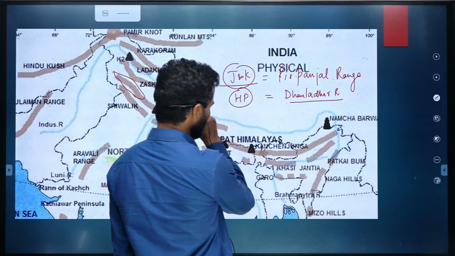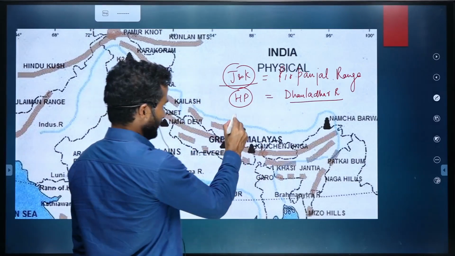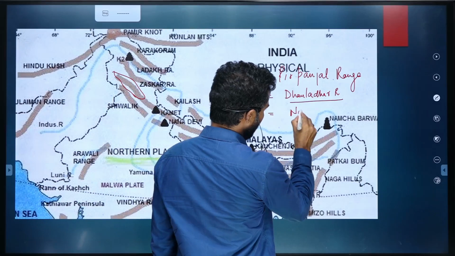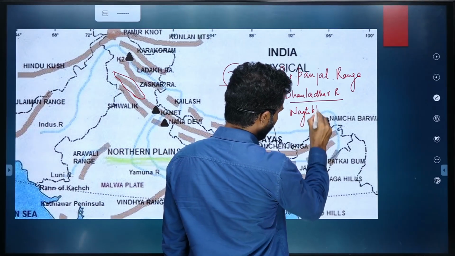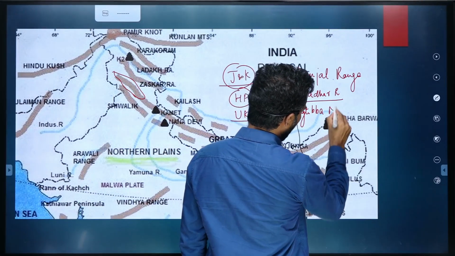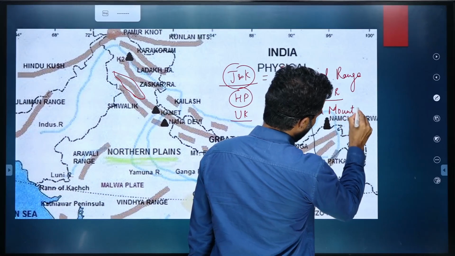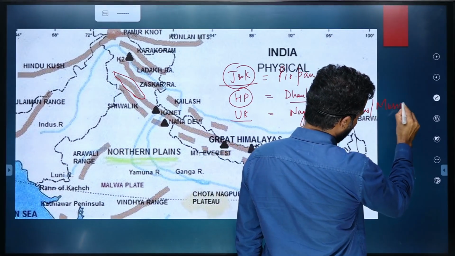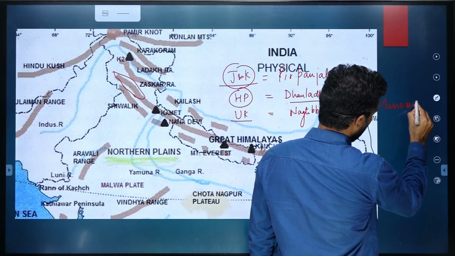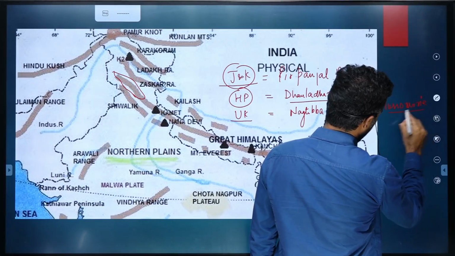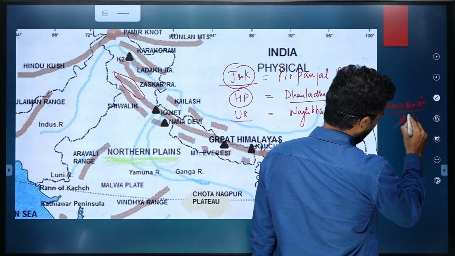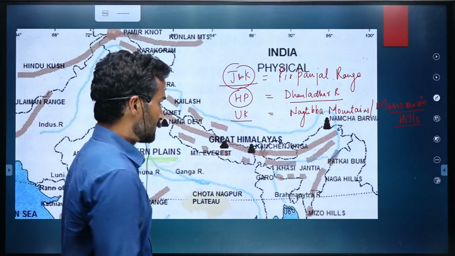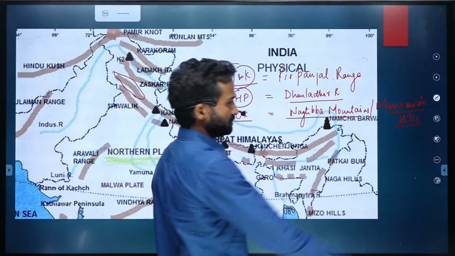And then further moving eastward, you'll reach Uttarakhand. In Uttarakhand, it is known as Nag Tibba Mountains, or it is also called Masuri Hills. So if you have heard of Masuri, a famous tourist spot in Uttarakhand, that is the Nag Tibba mountain range.